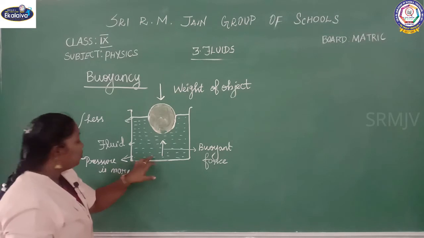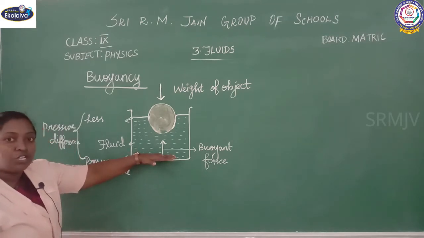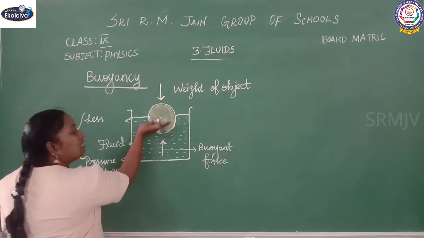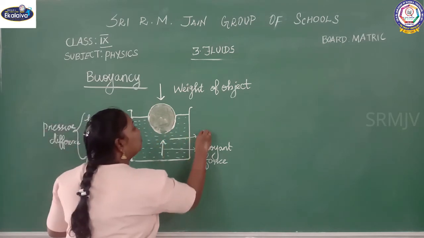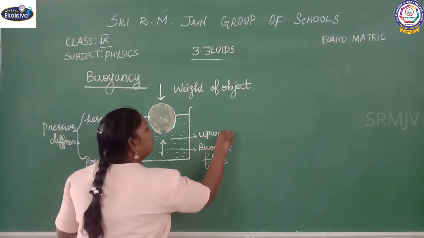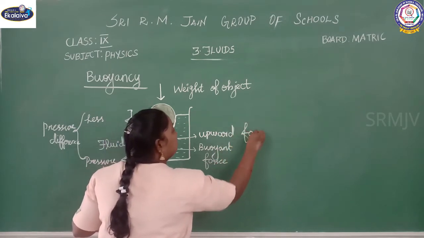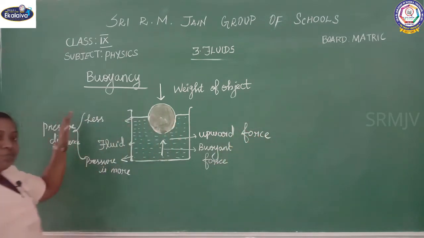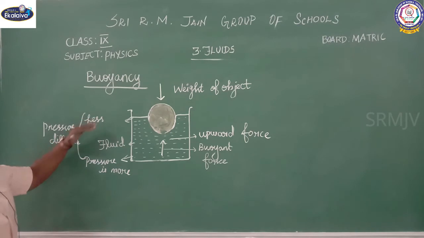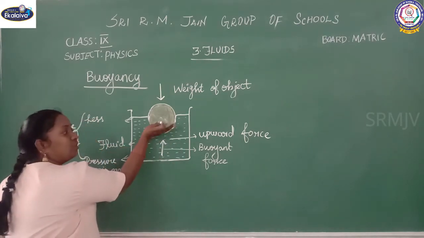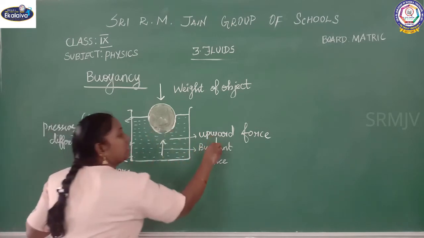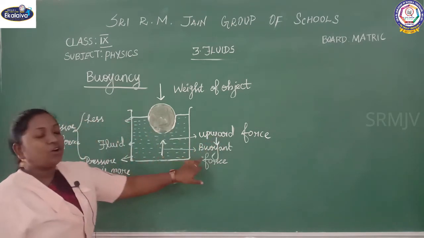The pressure at the bottom is more, so it exerts a force upward. I have shown here, this is called the upward force. Because of more pressure below and less pressure above, the force is exerted upward, and this upward force is called the buoyant force.